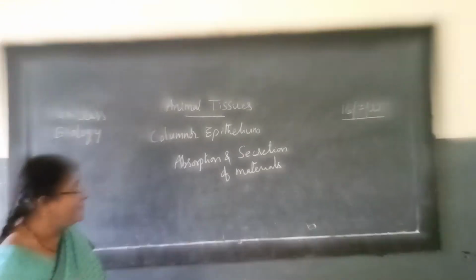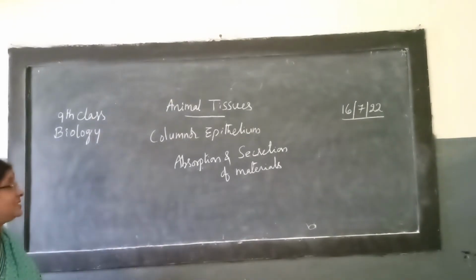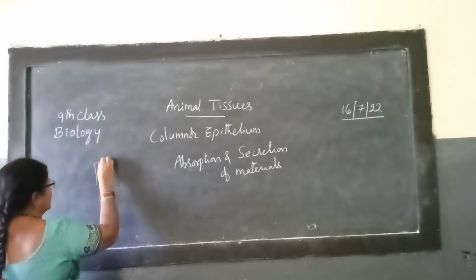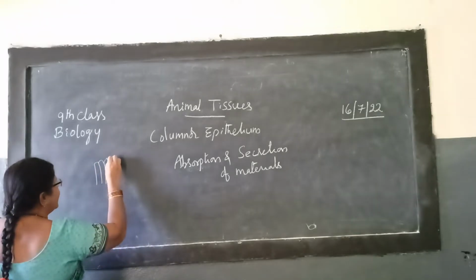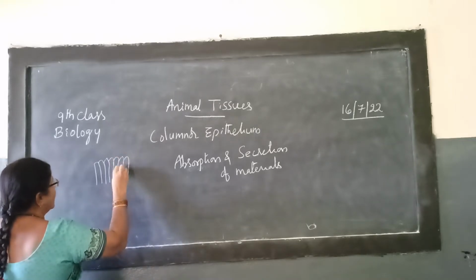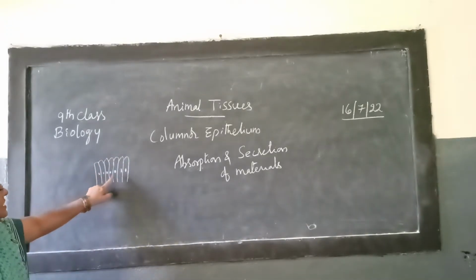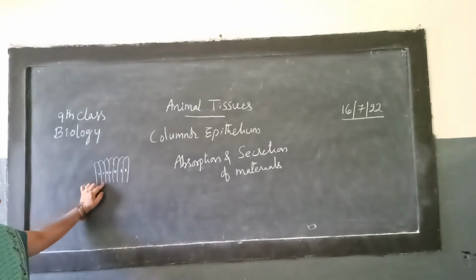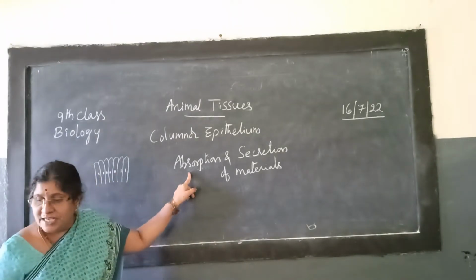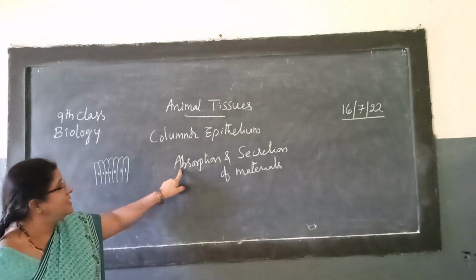If we observe columnar epithelial cells, the cells are arranged in columns like this, and here we can see the nucleus, cell membrane and all parts. These are arranged in columns, children. Everyone understood? What is the function carried out by these columnar epithelial cells?